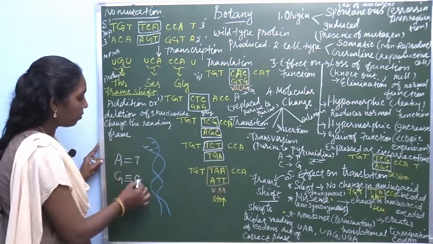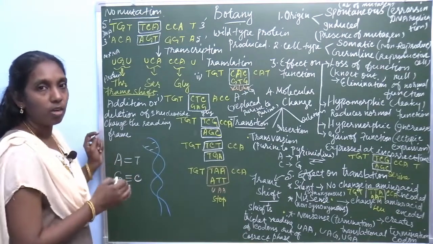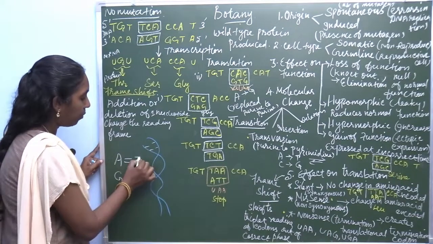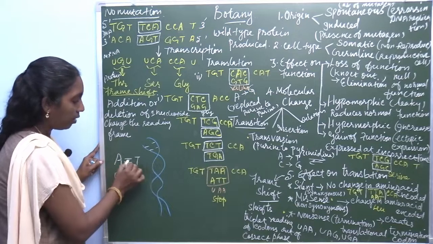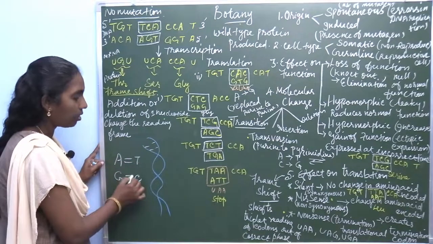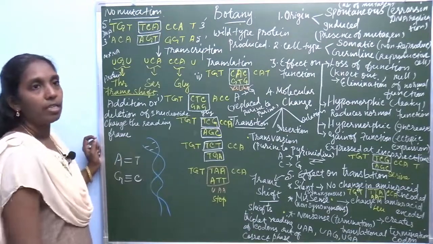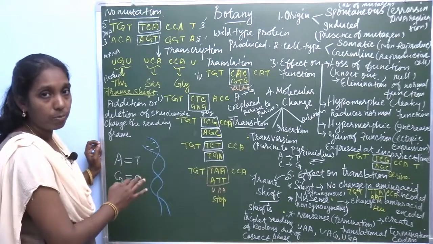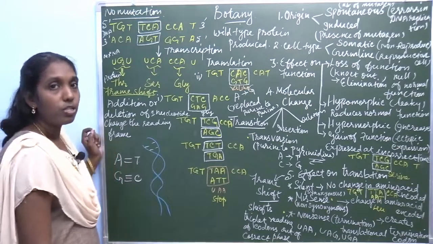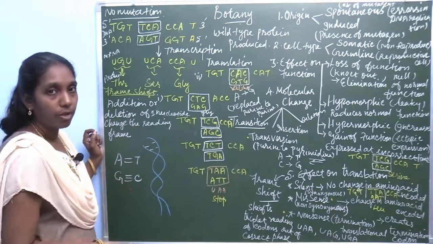For these nitrogenous bases, there is a rule, the Chargaff rule. Adenine always combines with thymine with a double bond. Guanine combines with cytosine with a triple bond. And these nitrogenous bases link with a sugar, a pentose sugar, and a phosphate group.